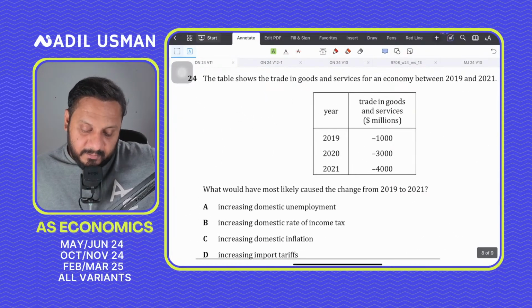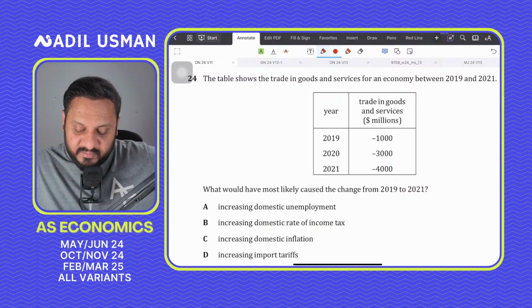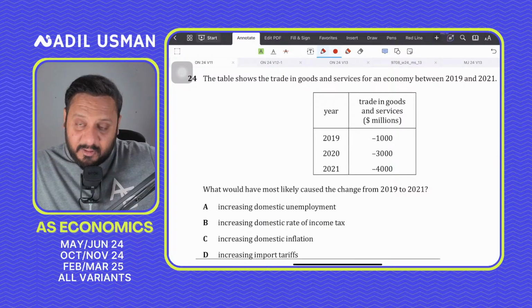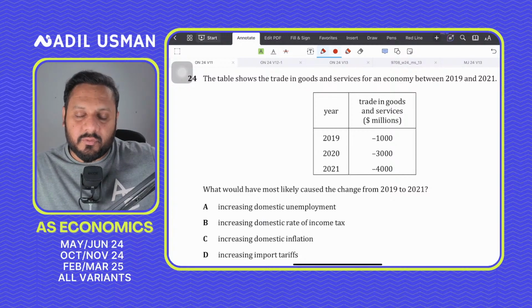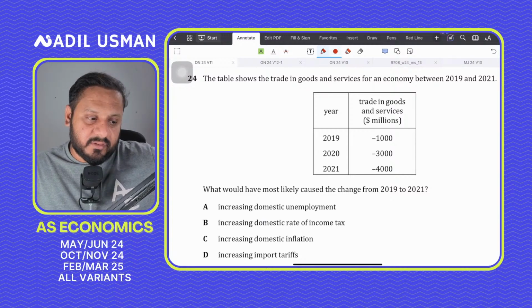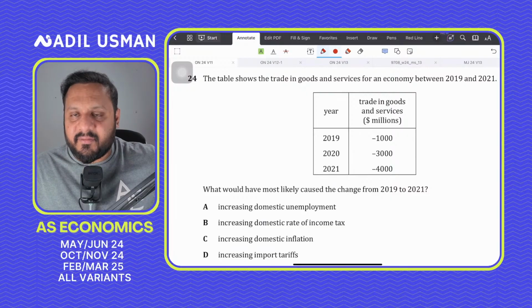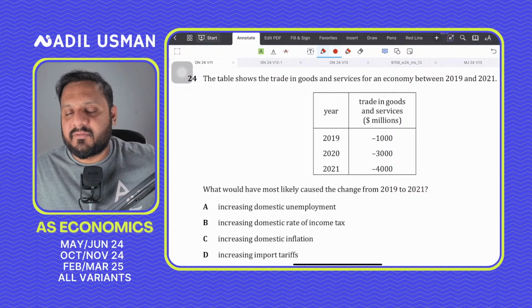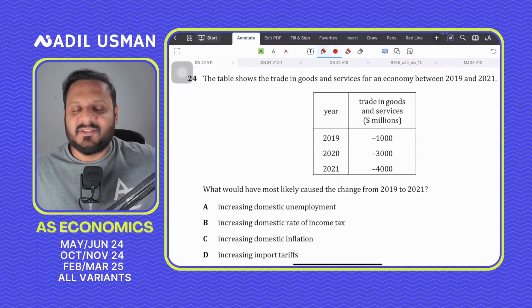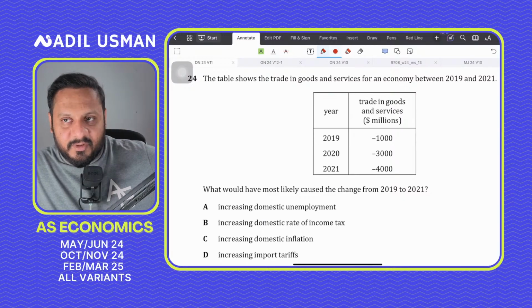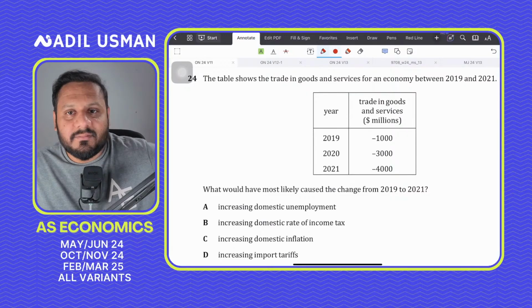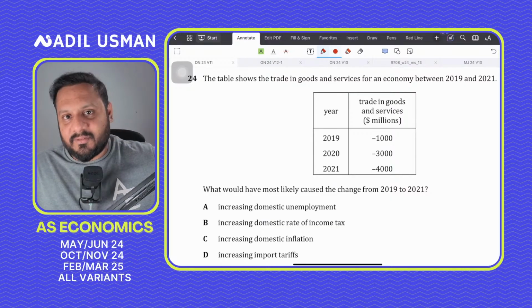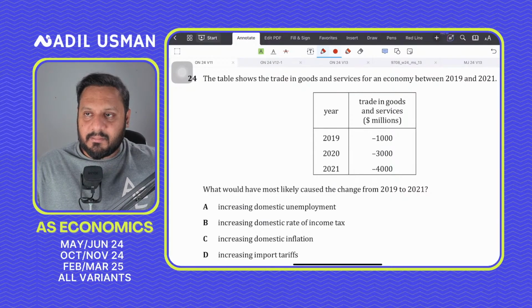Question number 24, the table shows the trade in goods and services for an economy between 2009. Oh, by the way, if in the exam you've tried everything, but you've tried everything and then you don't know the answer, so just don't leave it. Just mark it whatever you think is right, because there's no negative marking. So it's better than leaving a blank. Maybe God knows something works out and that is the right answer maybe. So don't leave it. Okay.